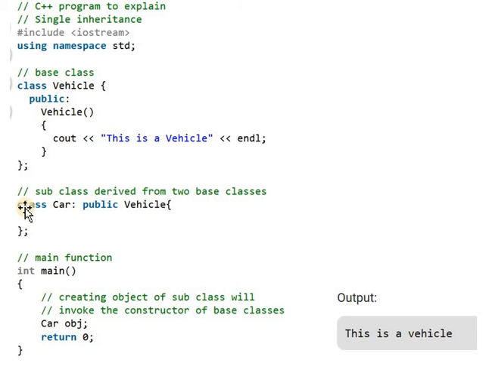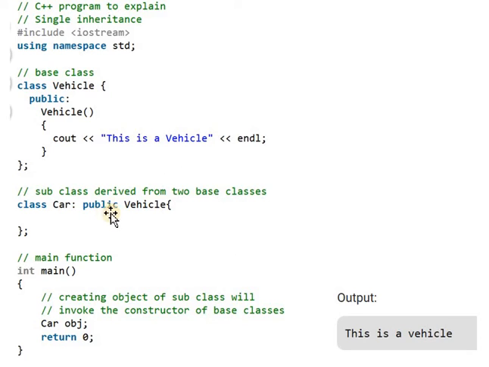How to define a derived class in a single inheritance? First, we are using the class keyword. After the class keyword, we write the name for the subclass or the name for the derived class. Then after that, we are using the colon operator.